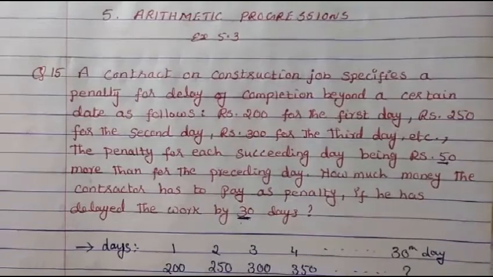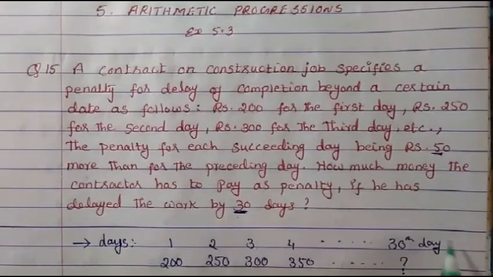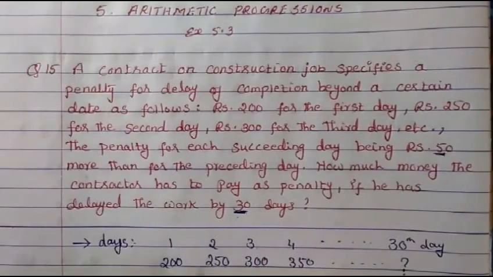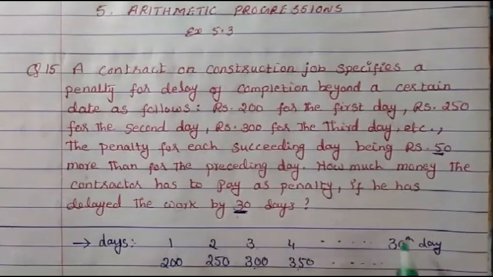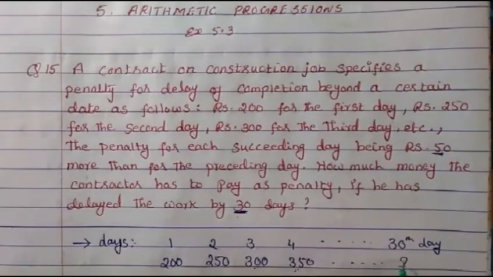So consider the days: first day, second day, third day, fourth day and up to the 30th day. First day means 200 he has to pay, second day means 250, third day means 300, fourth day means 350 and so on, and on the 30th day how much he has to pay. So let's write down, this becomes an AP here, and we don't know the last term, we don't know on the 30th day how much.